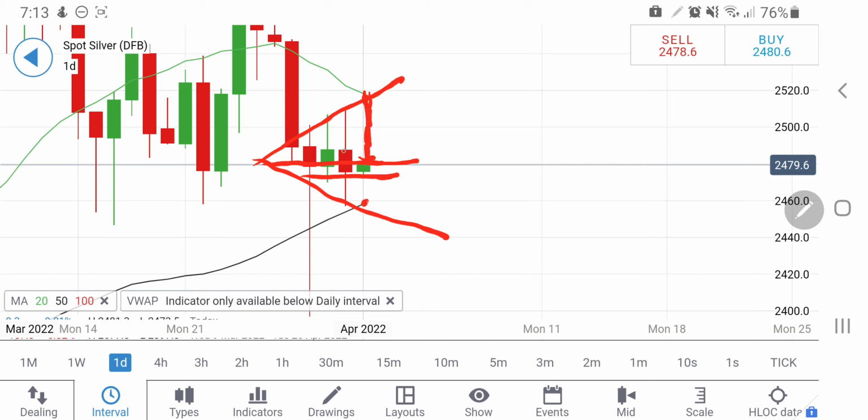One can expect it may try to hit 2500, and the zone at 2520 is the 20 period moving average also. This may provide a little resistance. At the same time, 2460 on the downside may provide a support. So yes, silver can trade between 2460 and 2520 levels. I'll recommend to go long here, and one can expect that it may try to hit 2500 at least, and beyond that 2520 can also be expected. Trade accordingly. This is all for silver.